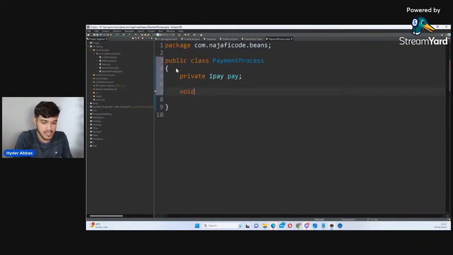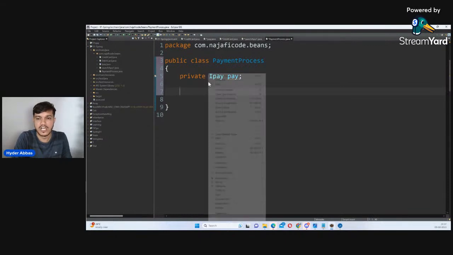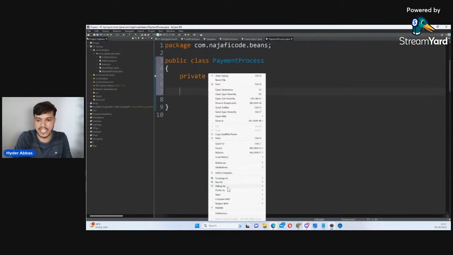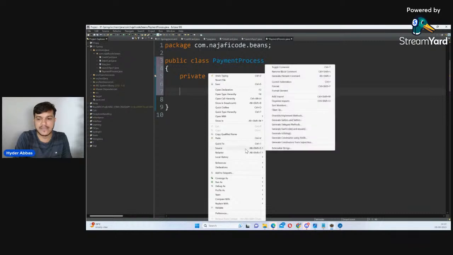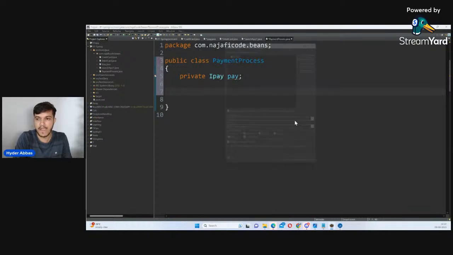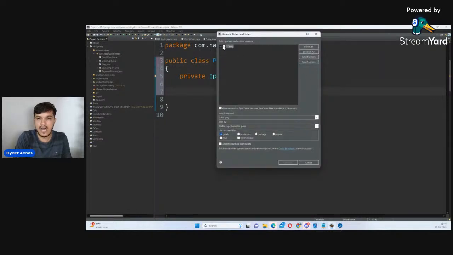Void. Maybe I will generate the setter from Eclipse itself, because if I make any mistake, it will be a problem. I will ask Eclipse to generate the setter for me. Please generate the setter for me. It will give the setter.